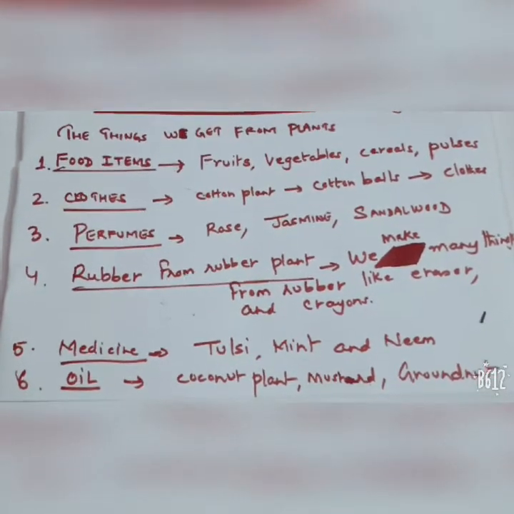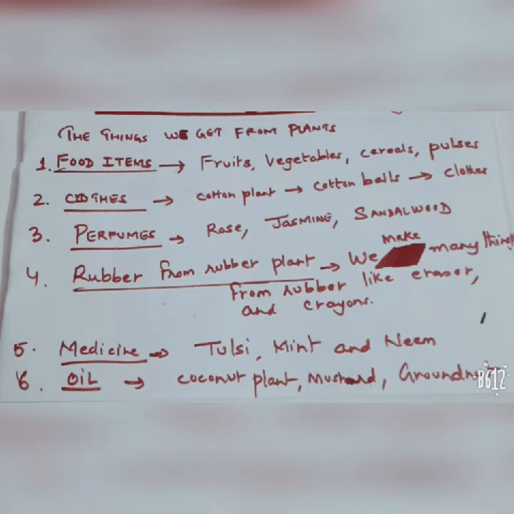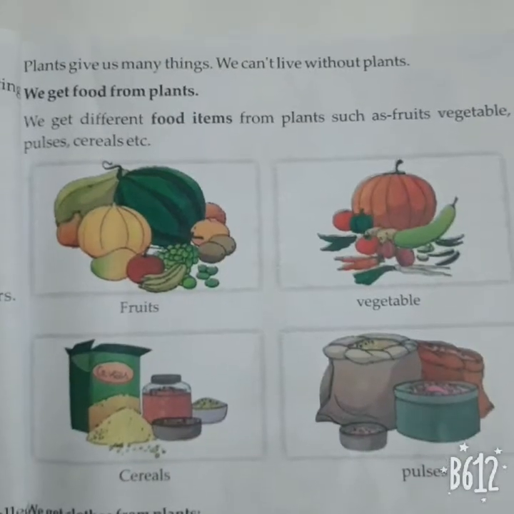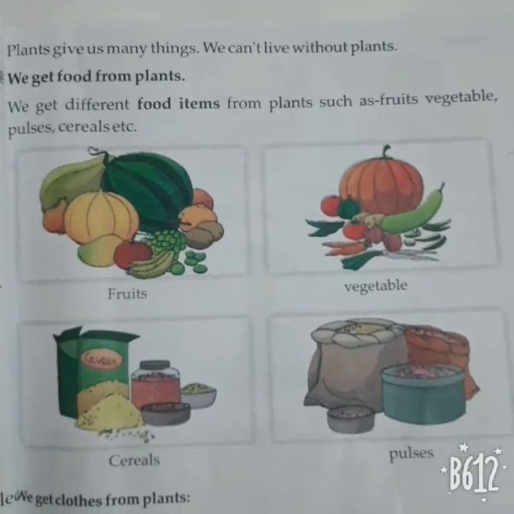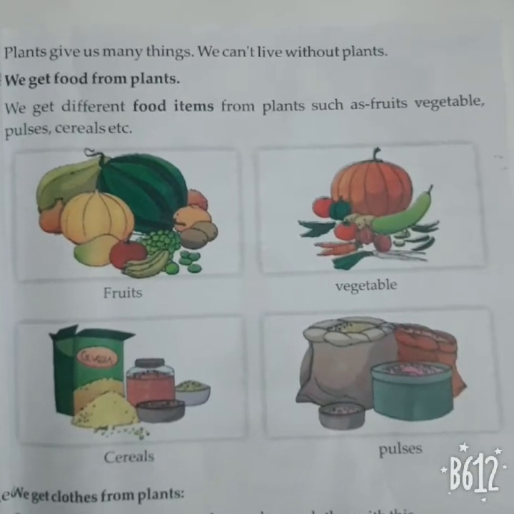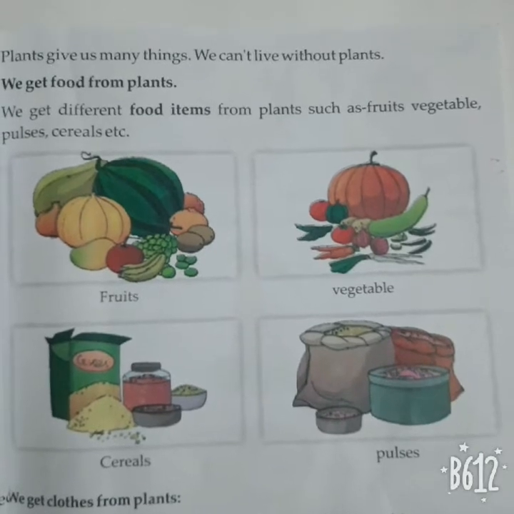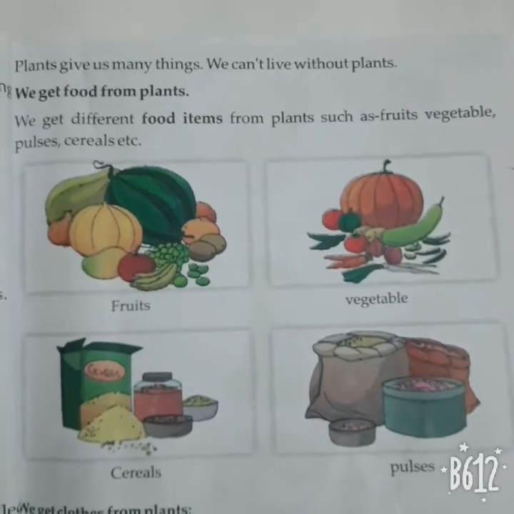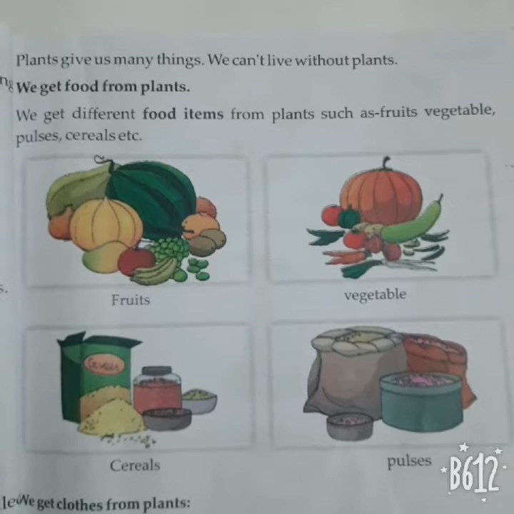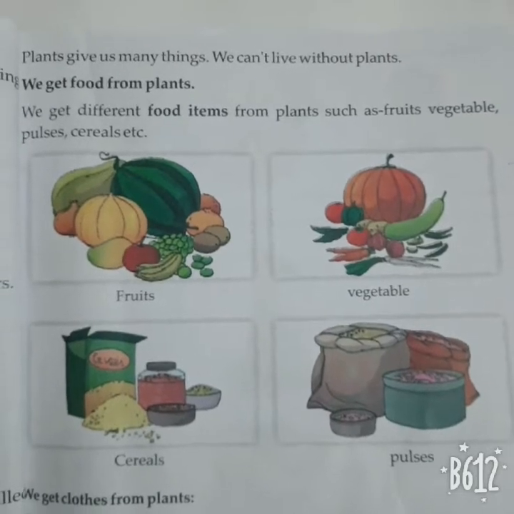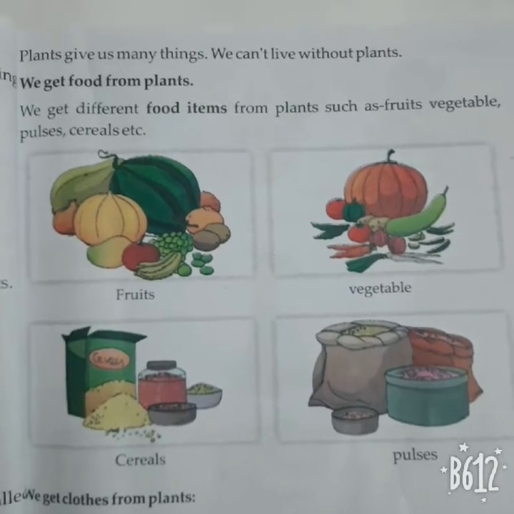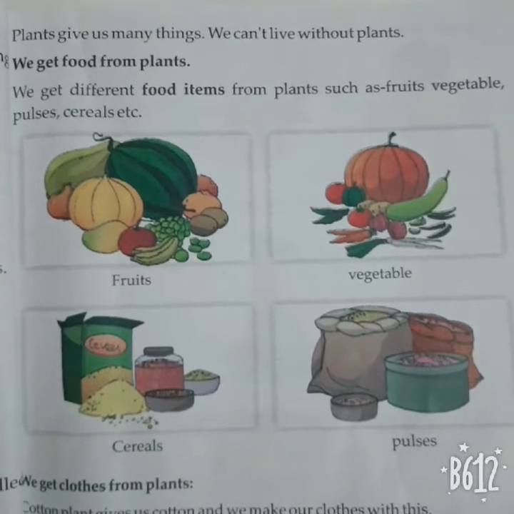So all of you take out page number 51. What we get from plants are food items. What comes in the food items? Fruits, vegetables, cereals and pulses. Okay, let's see some examples of fruits. Banana, mango, papaya, watermelon.